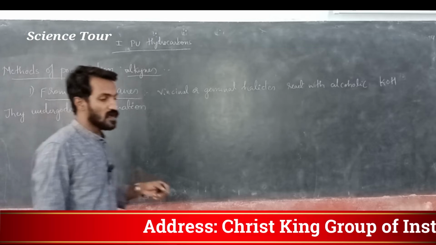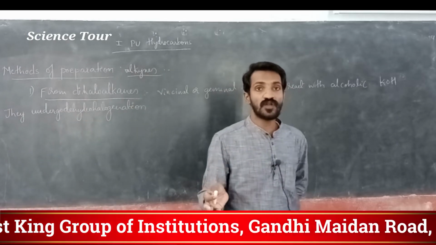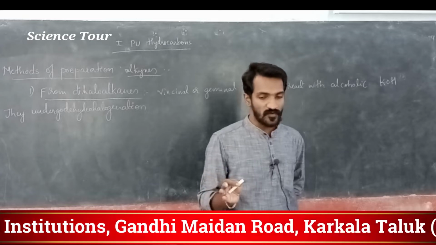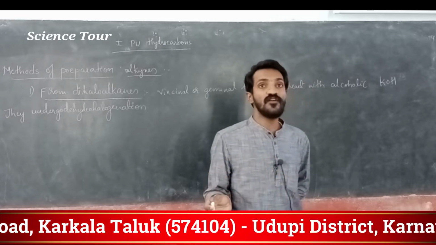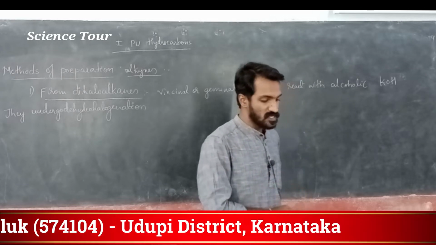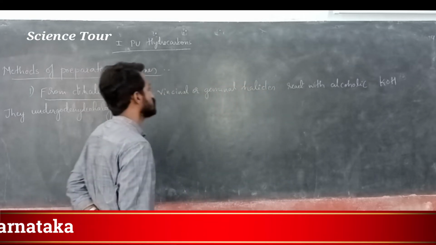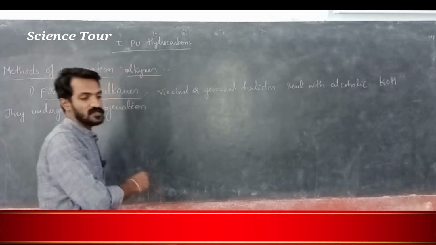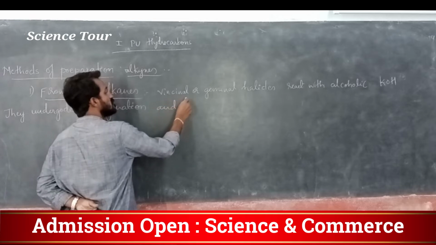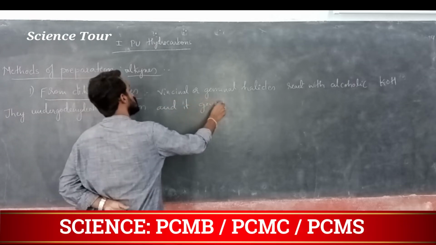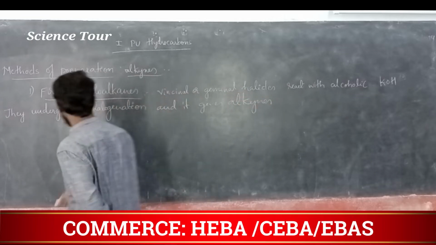Dehydrohalogenation means removal of hydrogen and, at the same time, removal of halogen. Two things you are removing. Note this down, my dear students. This process takes place and it gives alkynes.